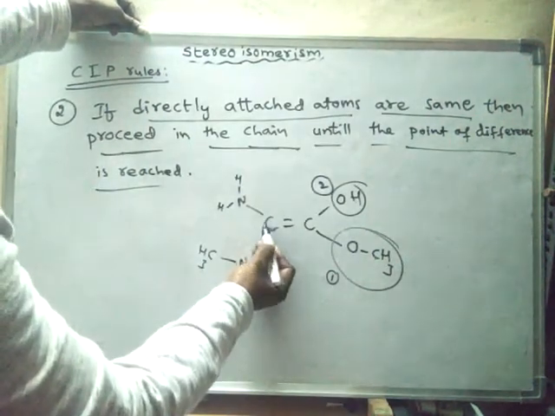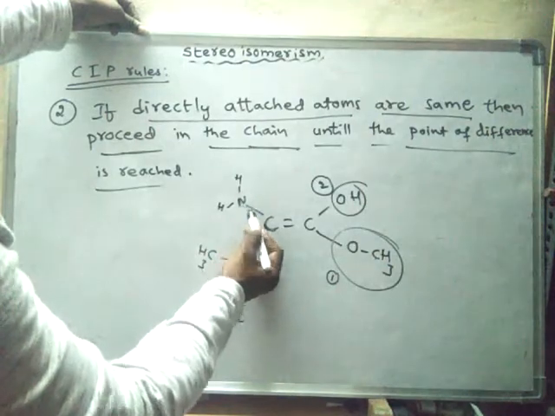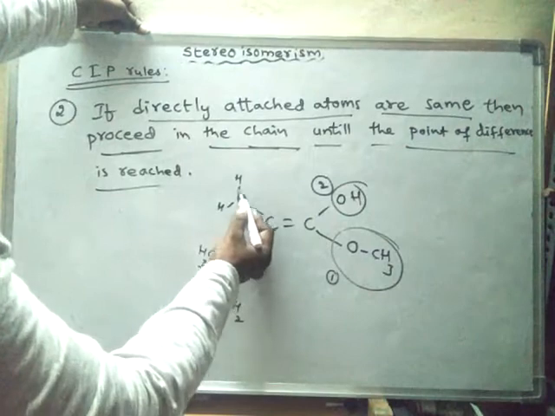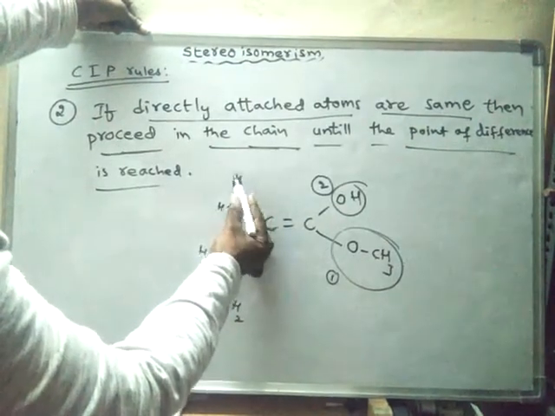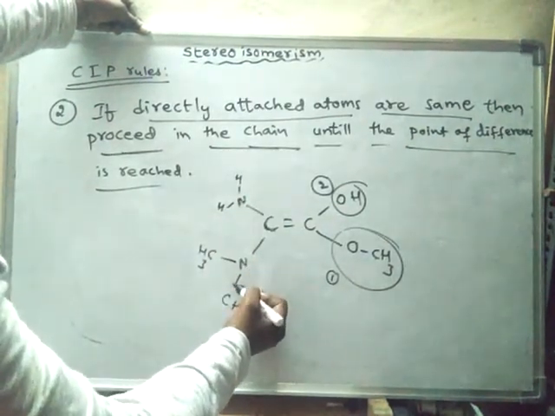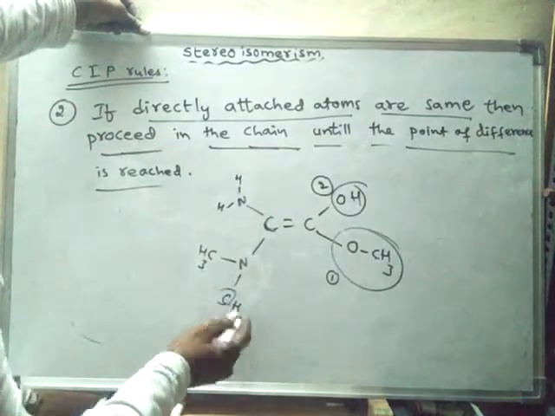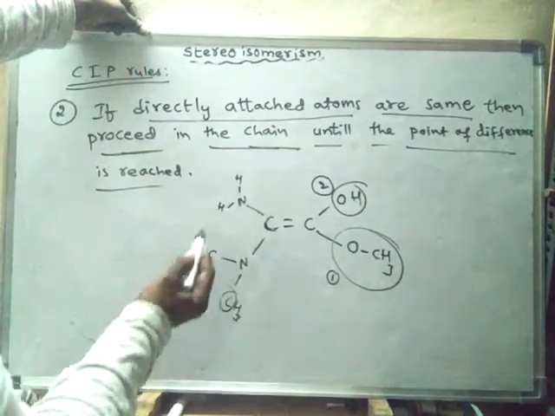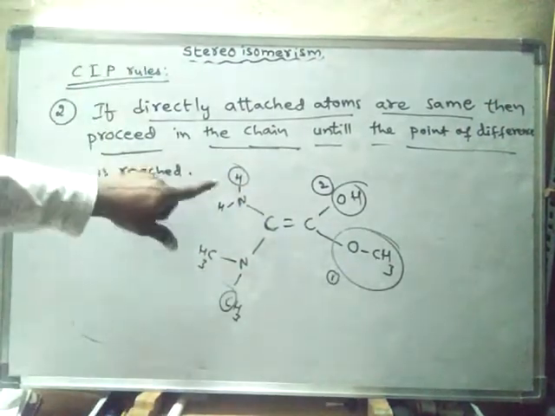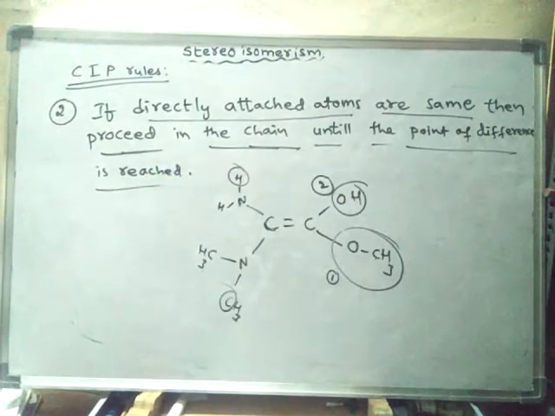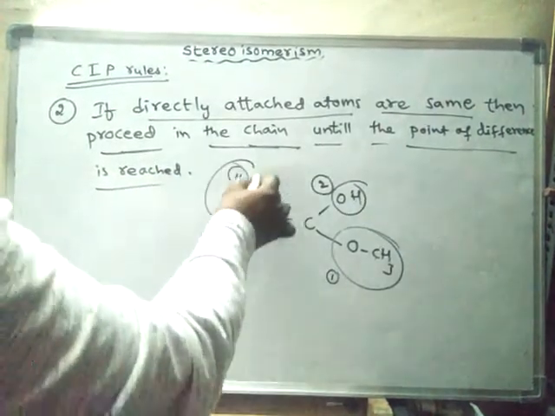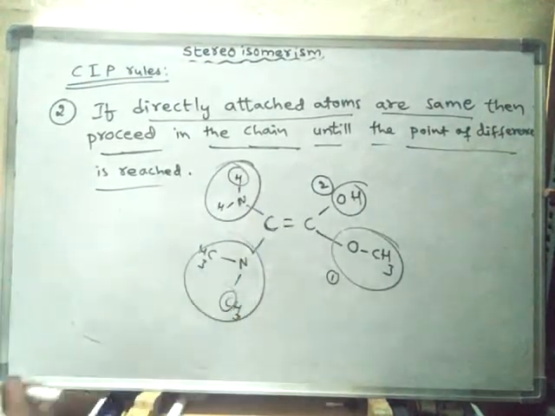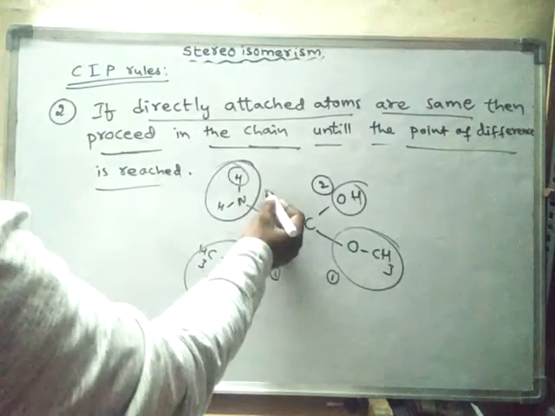If you start from here, move to nitrogen, nitrogen, similar atoms, again proceed in the chain. So hydrogen we got, and if we proceed here we got carbon. That means we found the difference. Based on the difference we have to give priority to those groups. This is hydrogen and this is carbon, so this is given more priority and this is given less priority.